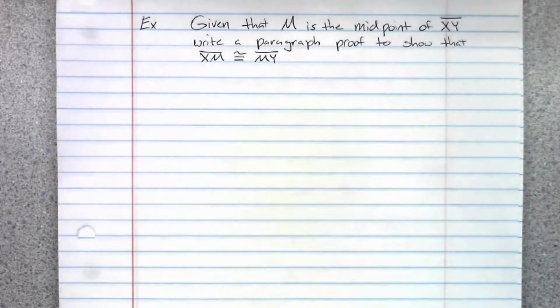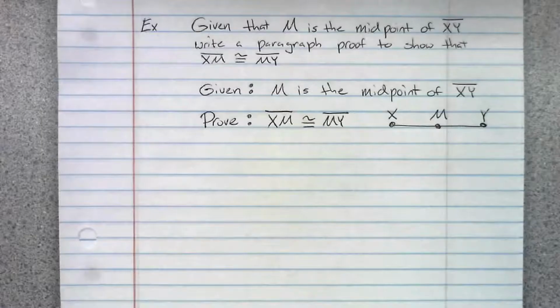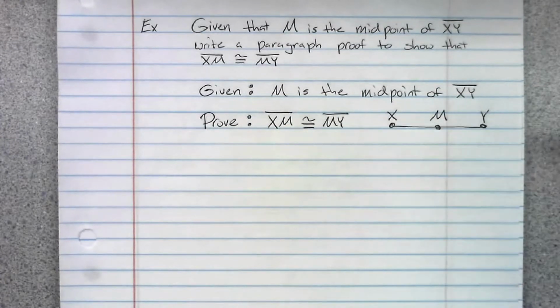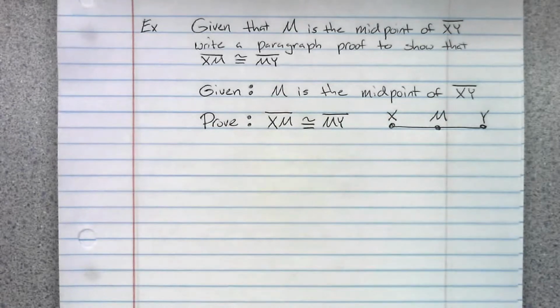So let's take a look at this example. Given that M is the midpoint of segment XY, write a paragraph proof to show that segment XM is congruent with segment MY. So to recap that, we're given this, and we want to prove this. When we go about proving this in paragraph form, we want to make concise, logical arguments where each statement is supported by a statement that's accepted as true. So let's try to prove this conjecture.